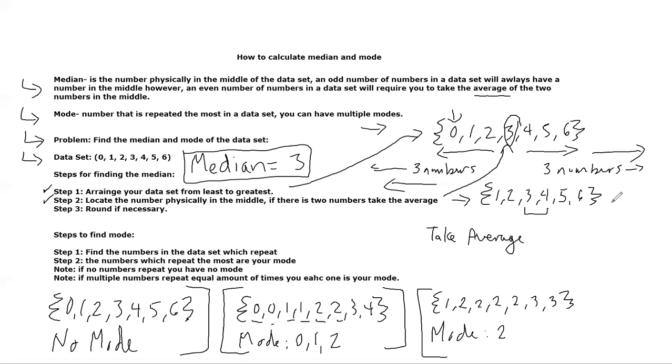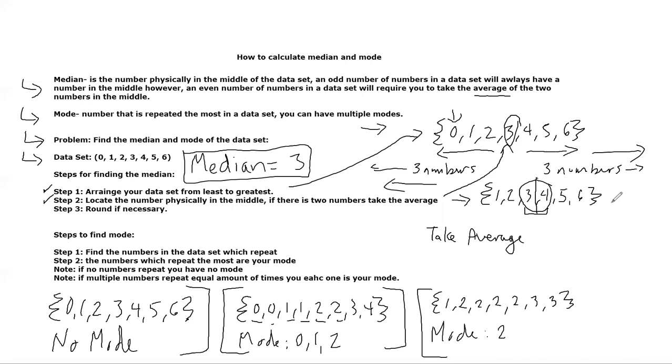Right? This 6 is an even number of numbers in the data set, which means that there's 2 numbers that are fighting for the middle, right? This 3 and 4, right? So which one is my median? I can only have one median. Well, the truth is that the actual number is somewhere in between 3 and 4. And the only way to figure it out is to take the average.